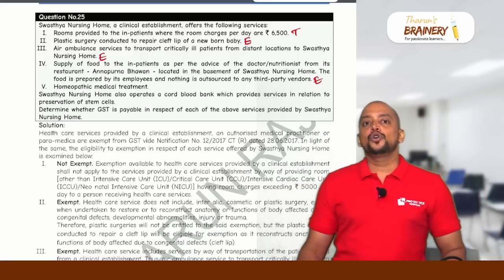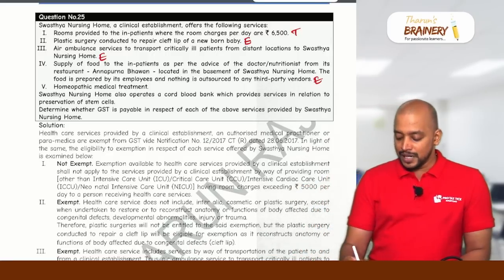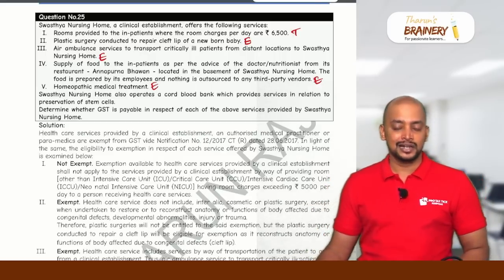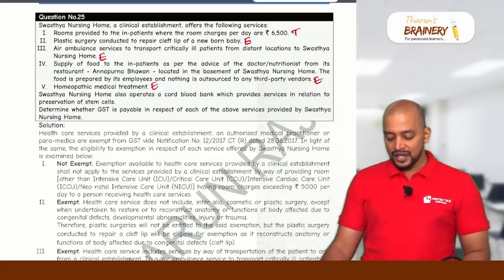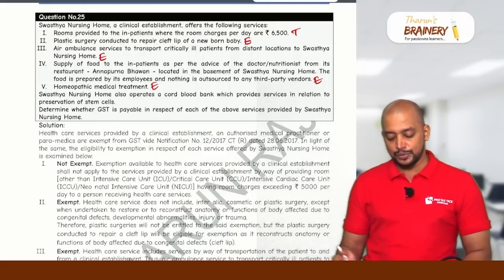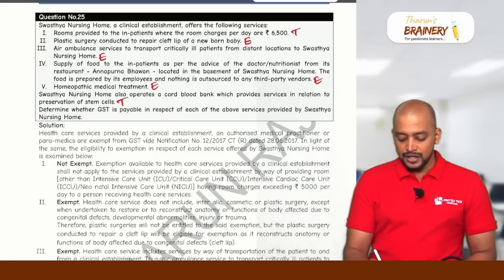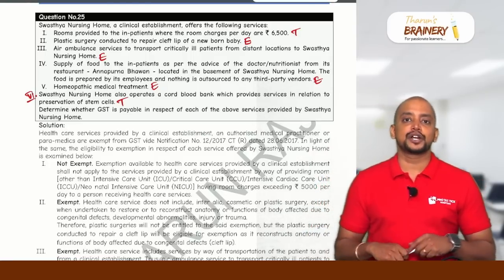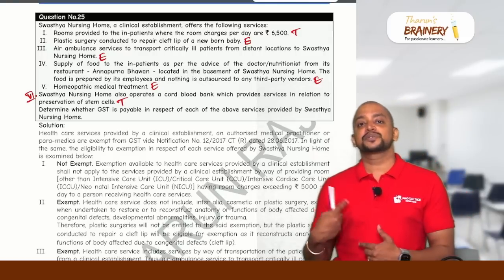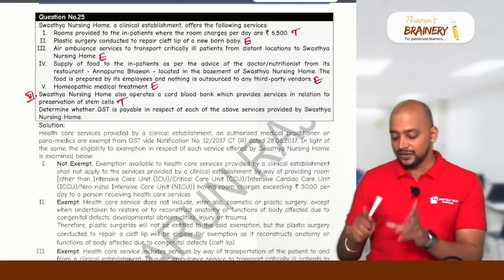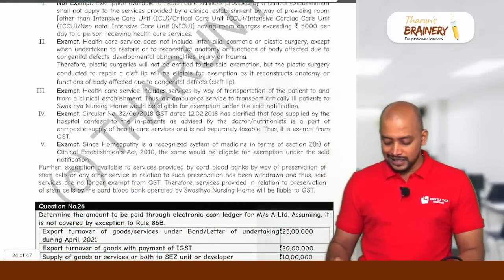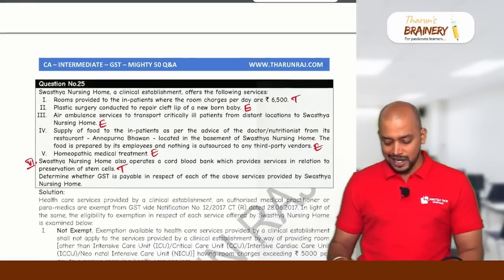Homeopathic medical treatment will be exempted because homeopathy is also a recognized system of medicine. So due to that reason, it is exempted. Swasthya nursing home also operates a cord blood bank which provides service in relation to preservation of stem cells. Taxable. So why will it be taxable? Because previously we had an exemption with respect to cord blood banks. Now that exemption is withdrawn. Due to that reason, it will become taxable. So the first one and the last one are taxable and all others are exempted.